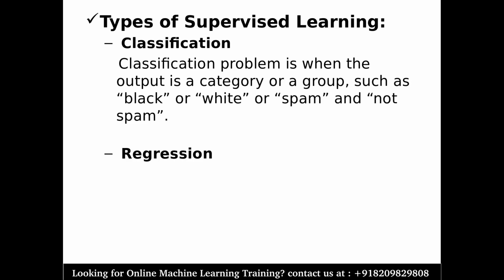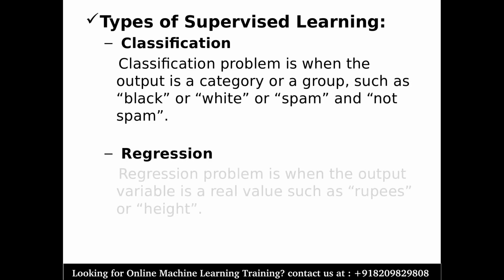We are just specifying that if a mobile phone has some features, whatever values we have specified, your mobile phone is going to be categorized under this category, which can be like OnePlus, Samsung, or iPhone, right? So this is how we are doing the classification. The same thing you can see I have given here also: black or white, spam or not spam. So this is how we consider that a problem is a classification or something else.